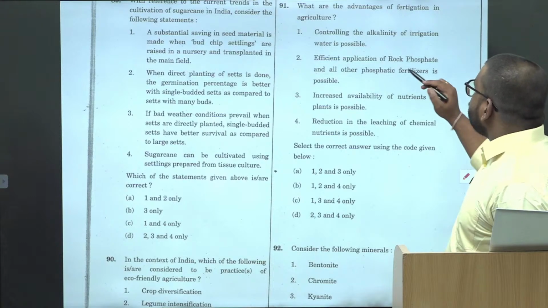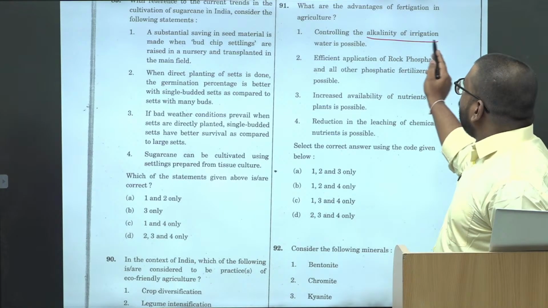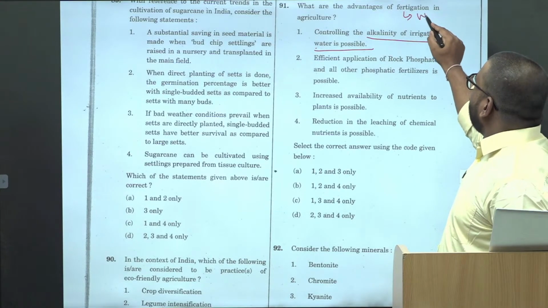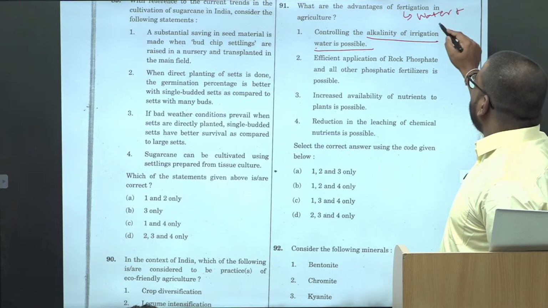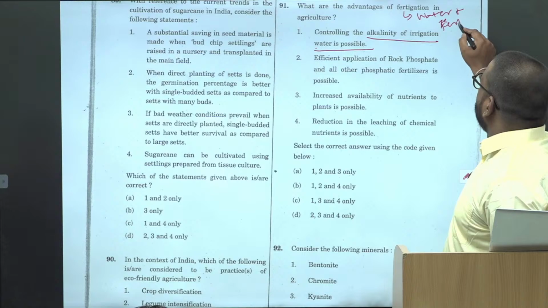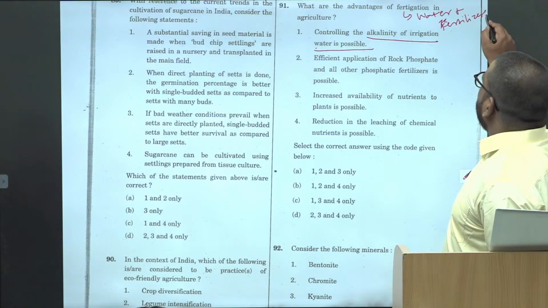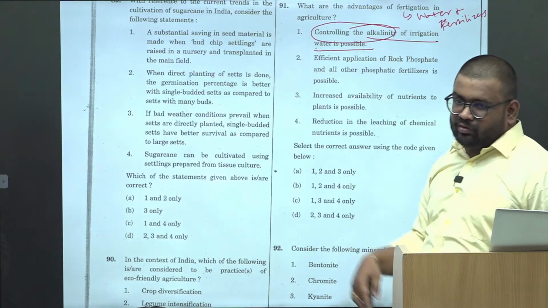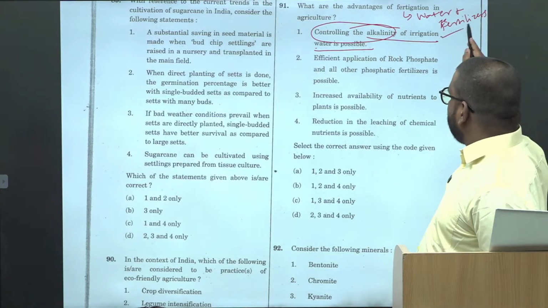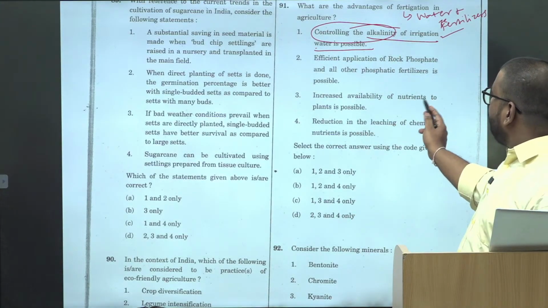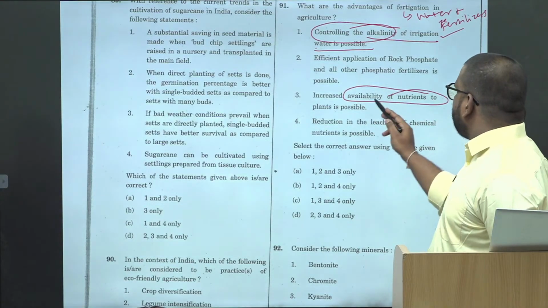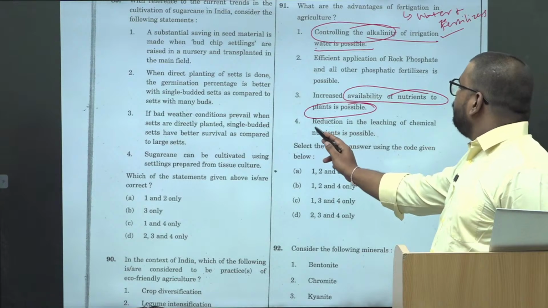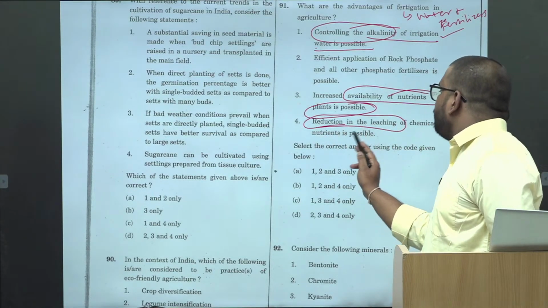Then controlling the alkalinity of irrigation water is possible. Again, fertigation ka, if you know the meaning, is simultaneous application of water plus fertilizer. Okay, so if you are applying simultaneously, then you can control the alkalinity of the water, right? That is correct. Then increased availability of nutrients to plant is possible, right? And fourth statement, reduction in leaching of chemical nutrient.